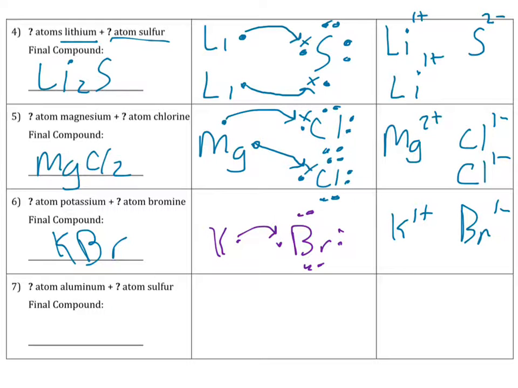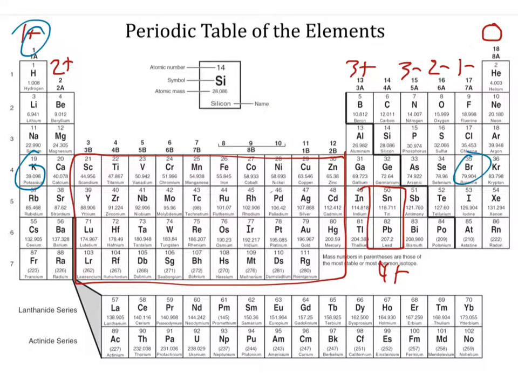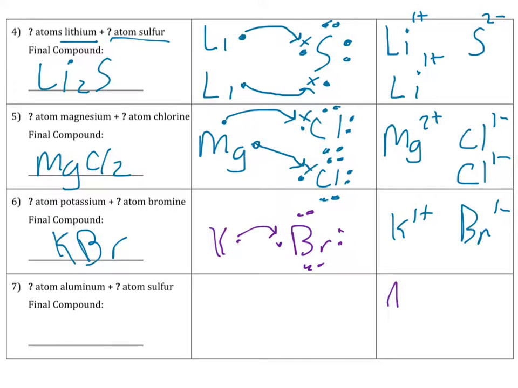All right, last one, aluminum and sulfur. This is going to be the hardest one. So we have aluminum, which is 3 plus. We have sulfur, which is 2 negative. So this is actually a hard one. How do we balance that?